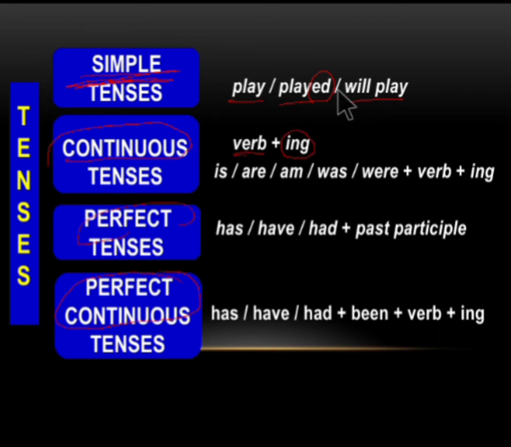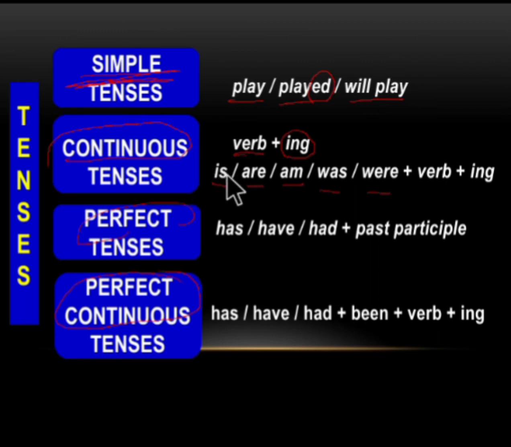And to denote the tense of that continuing action, we use the helping verbs, that is is, are, am, was, were. Either of these verbs we use as the helping verb to denote the tense of the continuing action.